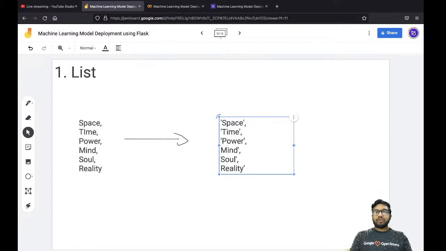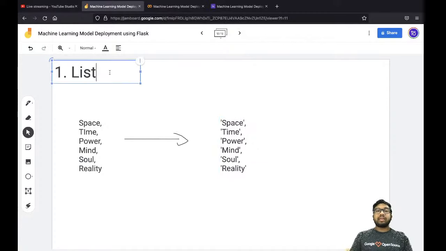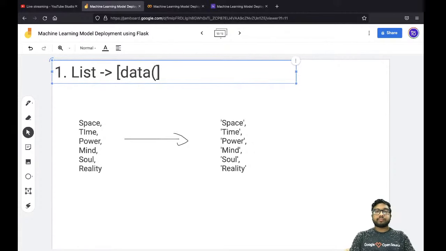Now these are all strings, right? If you want to tell your interpreter that these items are going to make a list, you need to declare your data within the square brackets.